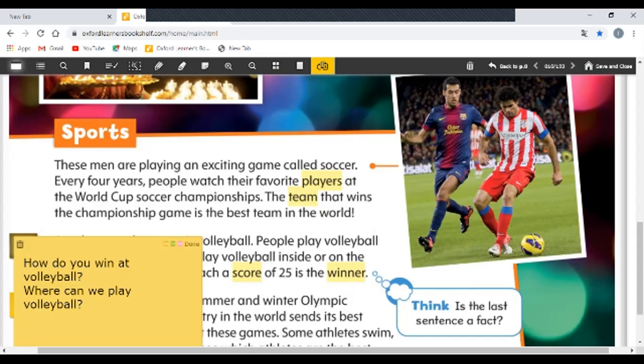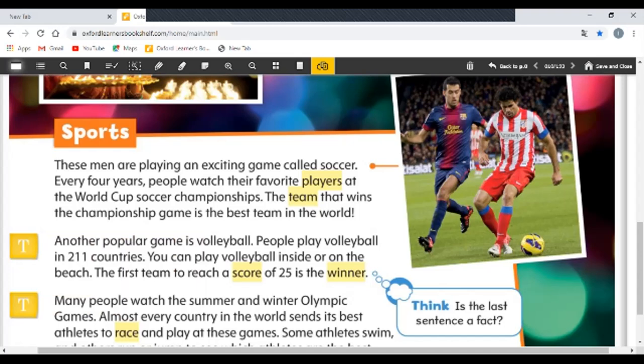Question number 2, where can we play volleyball? We can play volleyball inside, it means inside a hall, a sports hall, like the hall that we have at the Iman School here, or on the beach, on the sand near the sea.